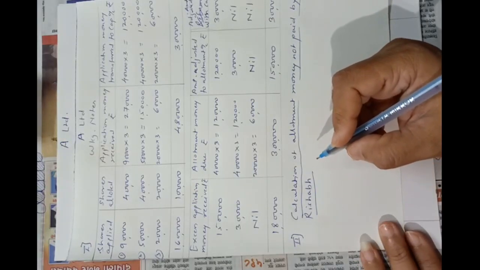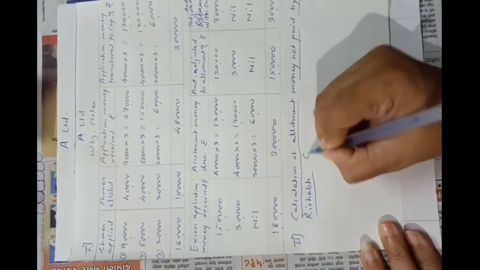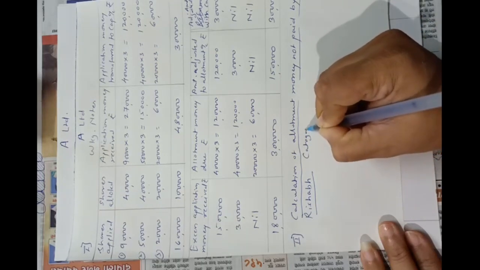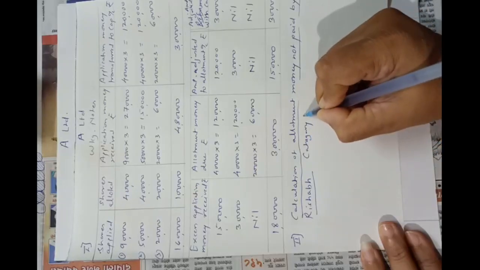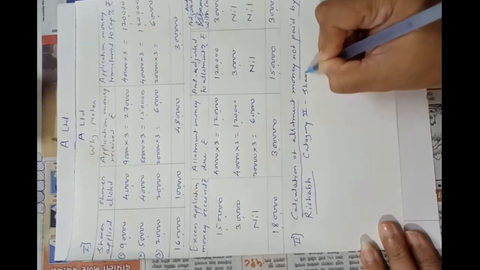Rishabh, a shareholder who applied for 1,500 shares and belonged to category second. So he is from category second. And he has applied shares applied where shares applied were 1,500. Okay, shares applied 1,500.